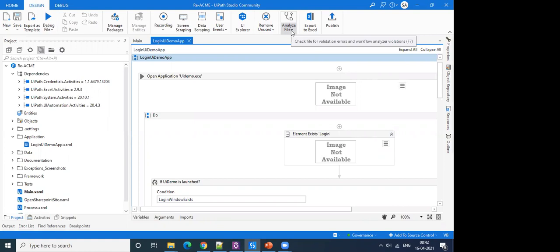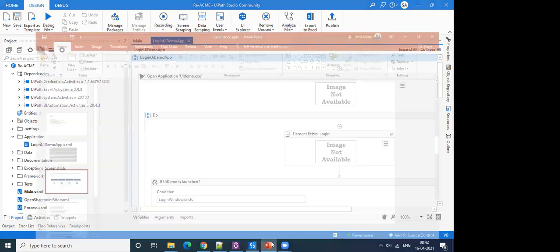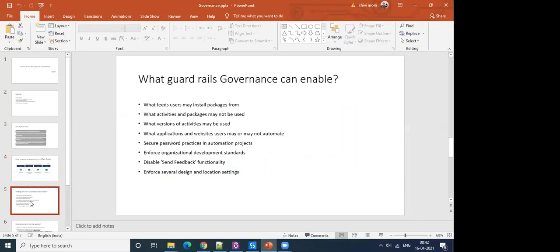We are expected to clear these errors before being able to publish our workflow, and that kind of enforcement, that kind of control, we can exert using governance.